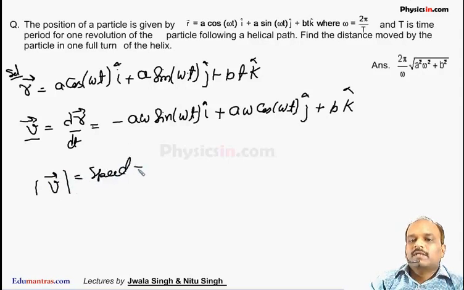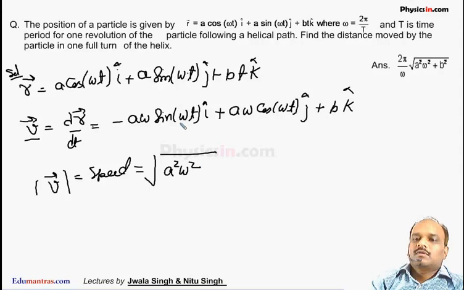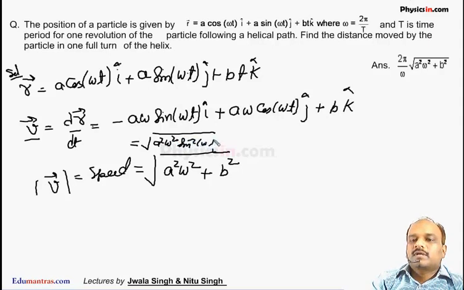So the speed of the particle is root over a square omega square sin square omega t plus a square omega square cos square omega t plus b square. This is the speed of the particle.